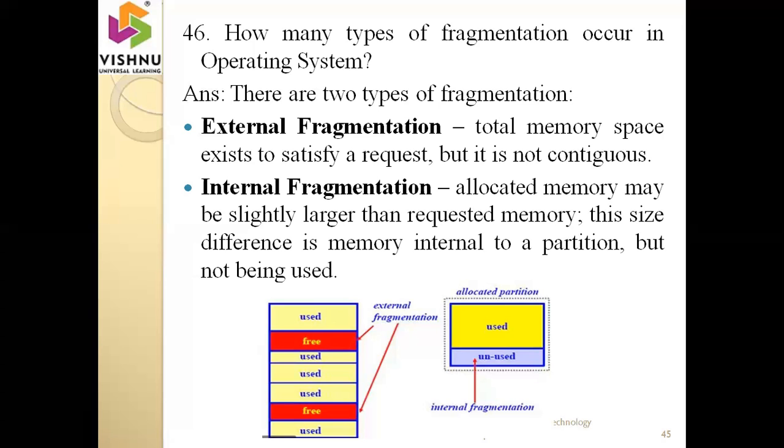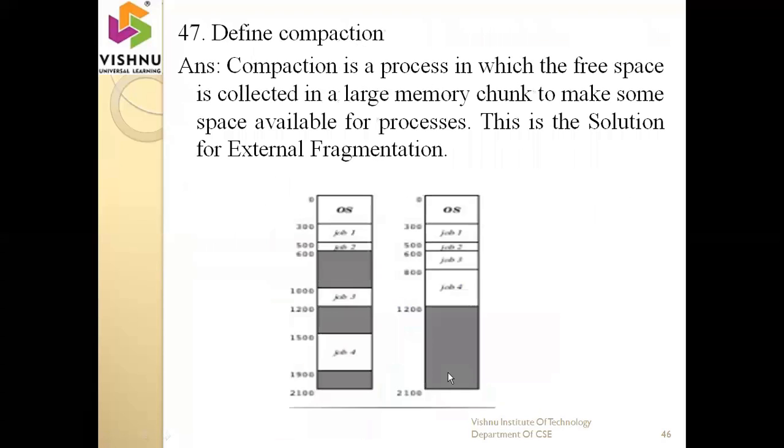Once you request some specific memory size, you have to store data within that limit only. It may be higher, it may be lower. Okay, that is the case. So in case of internal fragmentation, the unused space is very high. Okay. Next, compaction. What is compaction?